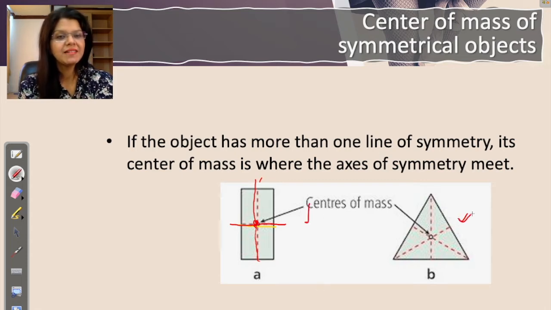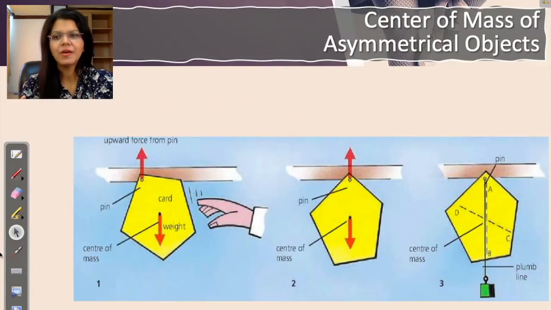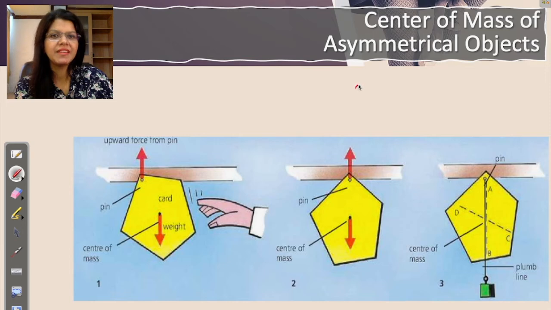This is your equilateral triangle. An equilateral triangle is a special triangle where there exist lines of symmetry. So for an equilateral triangle, it is easy to find the center of mass. But for other triangles which are not symmetrical, you'll have to use different techniques for finding the center of mass. Now here is a technique for finding the center of mass of an asymmetrical object. You can do this experiment at home, right? So we are talking about 2D objects here. We are not talking 3D, because 3D will be very complex.